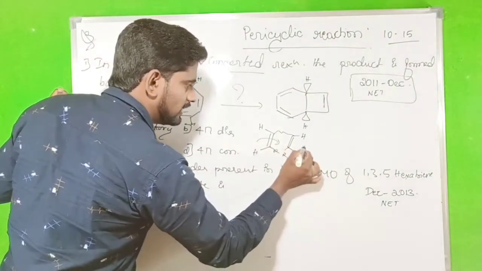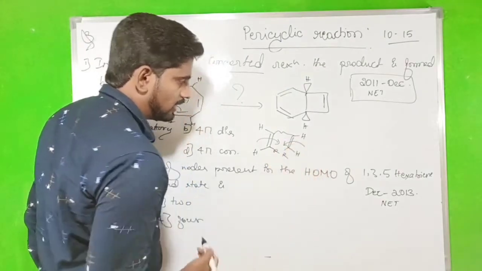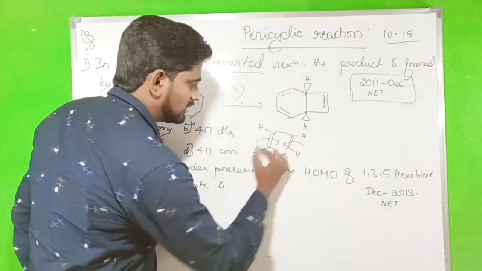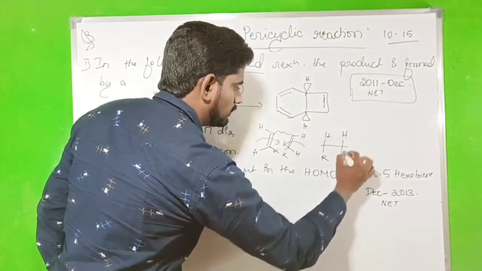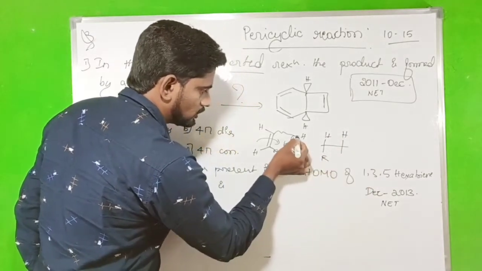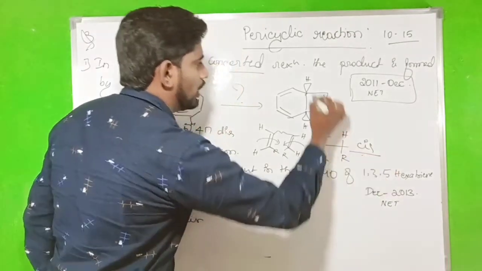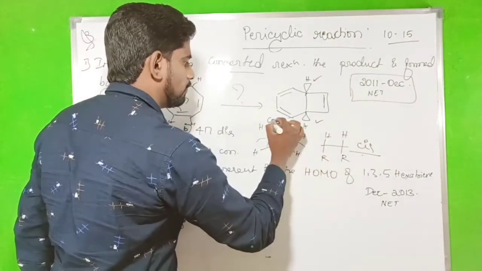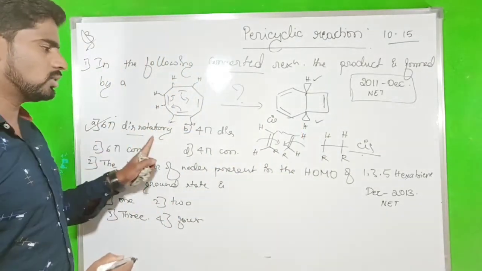While doing the disrotation, it is an opposite side ring closure reaction. So what happens? H goes up, R goes down, then H up, and look here, H goes up and R goes down. So this is the cis form. Now here it is a cis form. Hence the correct option will be the 6 pi disrotatory.